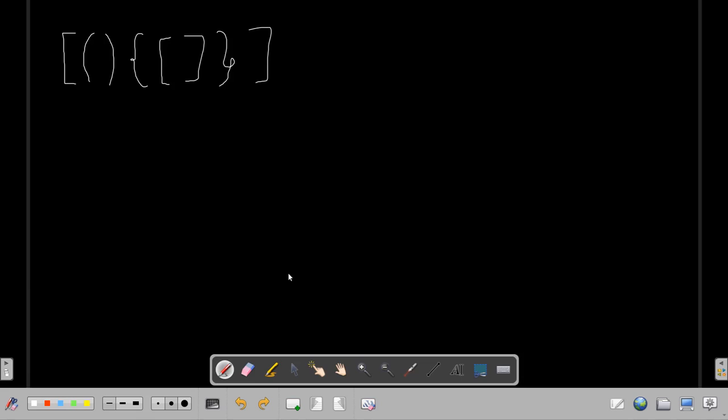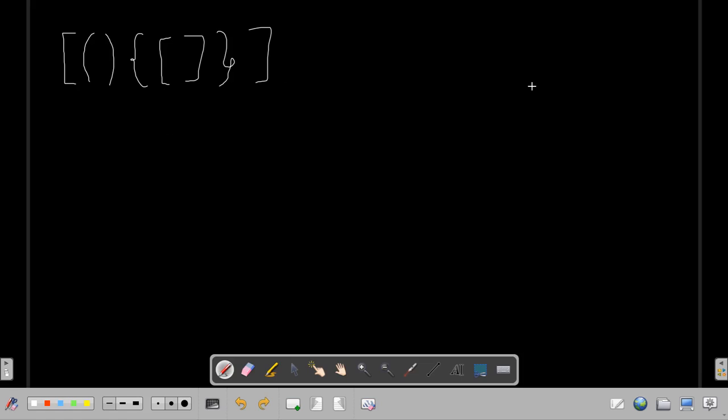So now let's look at an example here. This string is valid because the first bracket matches the last one. These two match each other, these two match each other, and these two match each other.